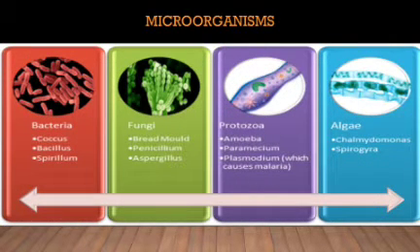Now here are different types of microorganisms and their examples. The first one is bacteria. The examples are Coccus, Bacillus, and Spirillum. Then comes fungi. The examples are bread mold, Penicillium, and Aspergillus. Then comes protozoa, and the examples are Amoeba, Paramecium, and Plasmodium. Then comes algae, and the examples are Chlamydomonas and Spirogyra.